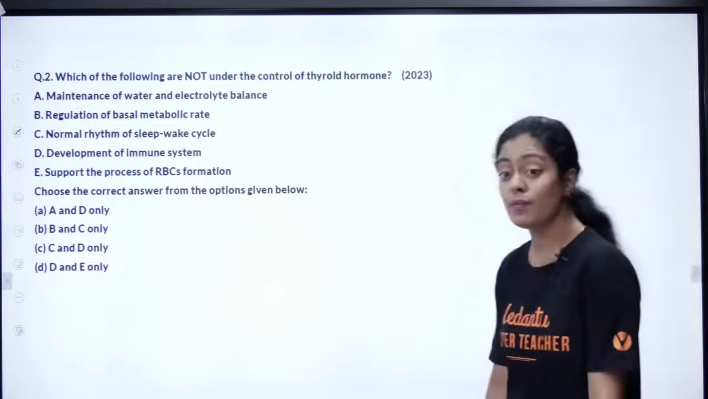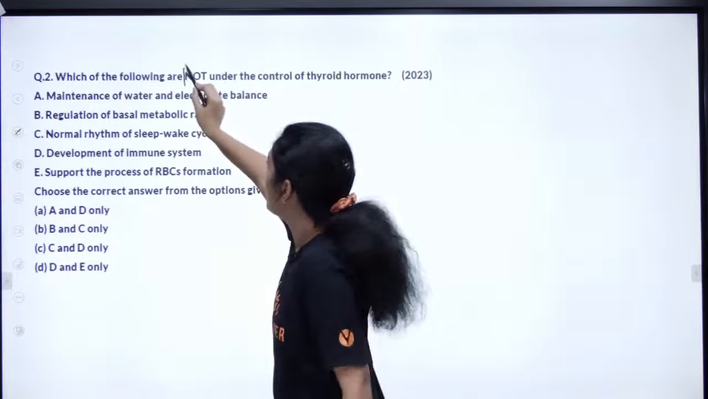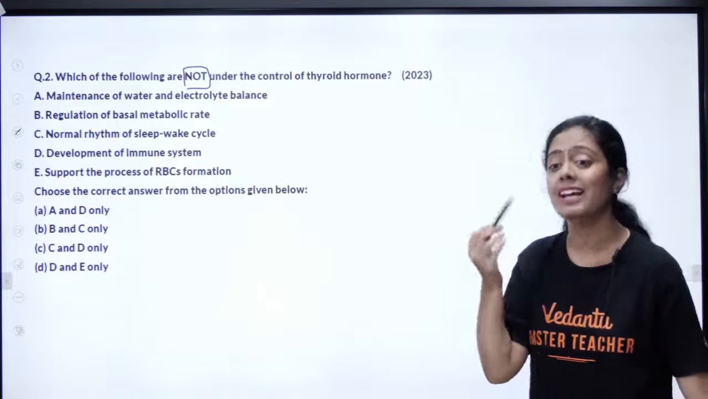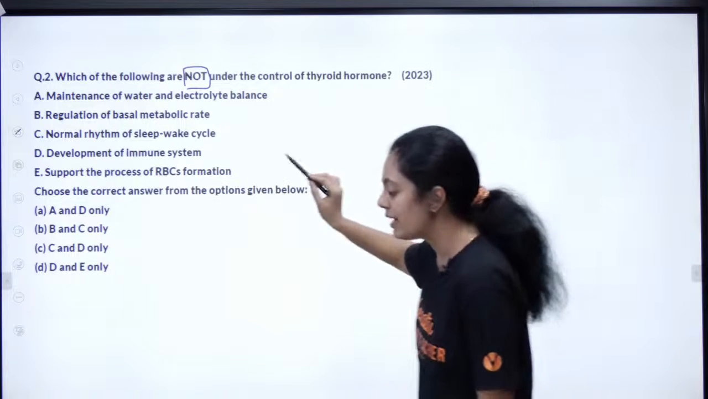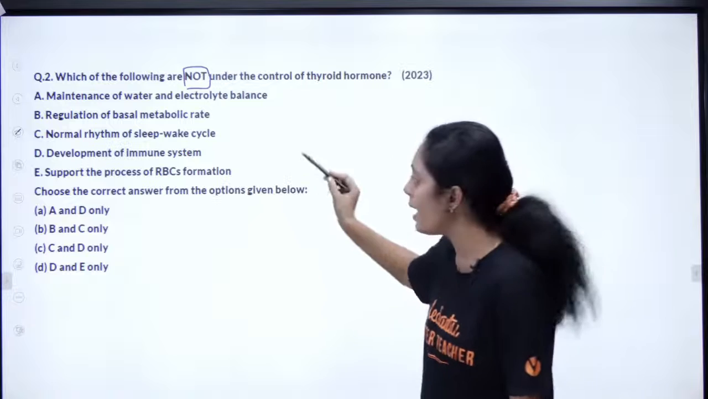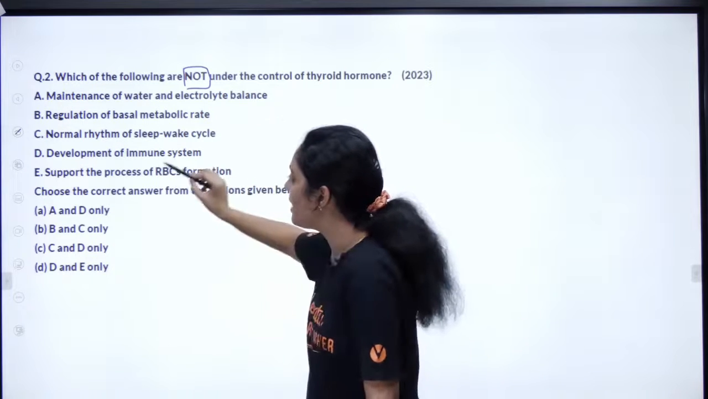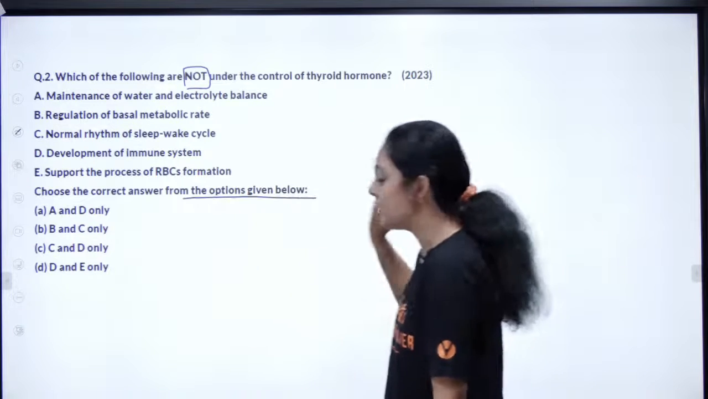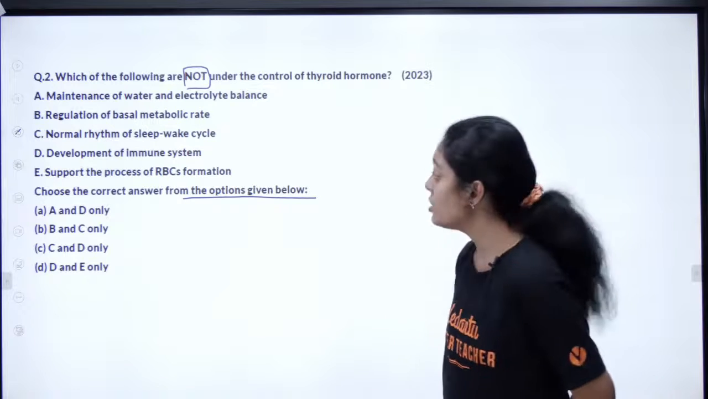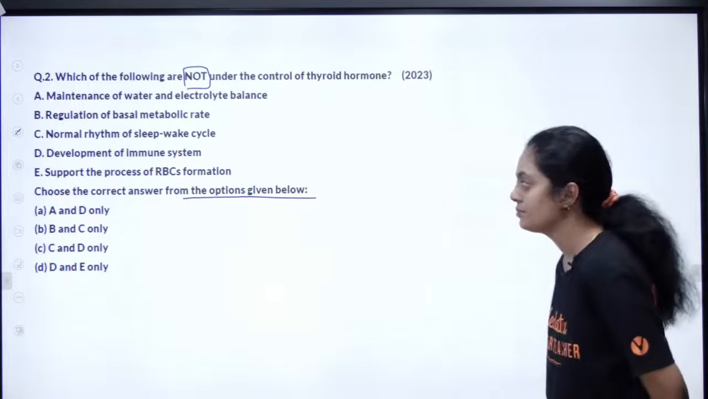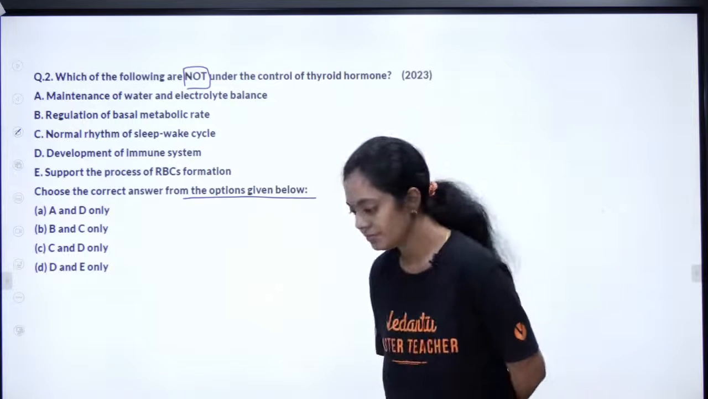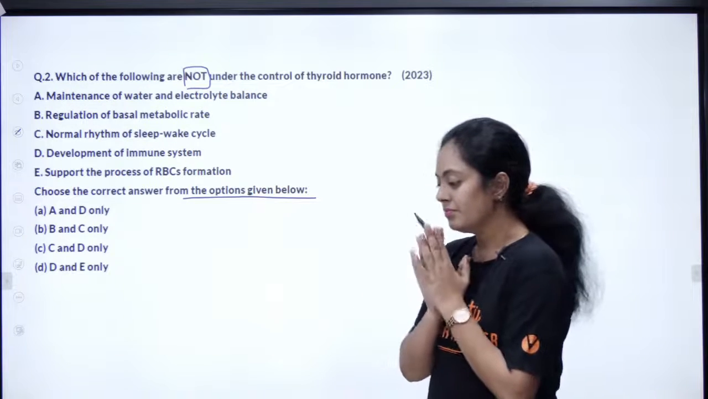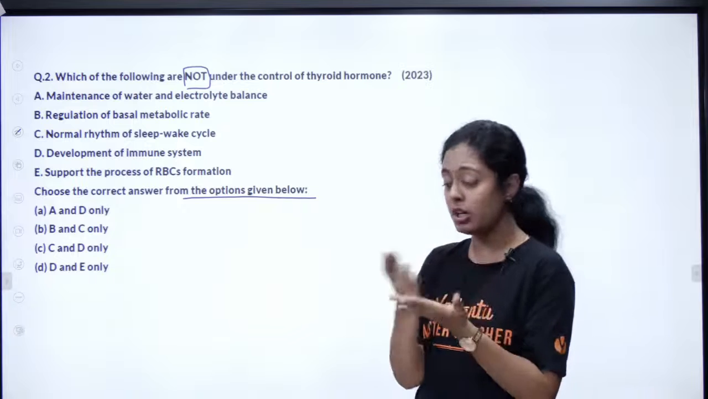Yes. Which of the following, listen to the question carefully, is not under the control of thyroid hormone? Idhula edhu vande enoda thyroid hormone oda control la illa. Okay, maintenance of water and electrolyte balance, regulation of BMR, normal rhythm of sleep wake cycle, development of immune system, support the process of RBC formation. Choose the correct answer from the given options below. I will wait. So which of the following is not the function? Solunga pasangala answer. Again, NCERT copy paste. You can go back and look into your NCERT also.